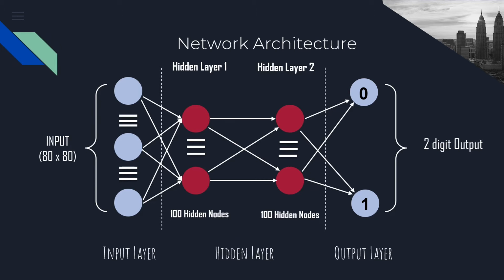Assalamualaikum. My name is Ahmad bin Zailan, and today I will present about network architecture. In this experiment, we use a convolutional neural network, which is included in artificial neural network. This network architecture consists of input layers, two hidden layers, and output layers. There are 80 times 80 inputs, which is a total of 6,400 inputs, and 100 hidden nodes in each hidden layer, and it produces a 2-digit output, which is 0 or 1, which represents male or female.